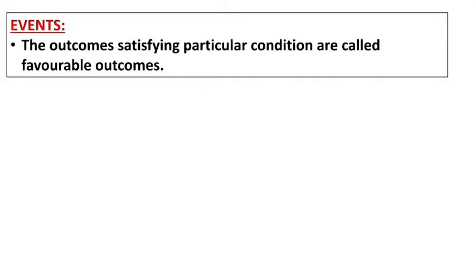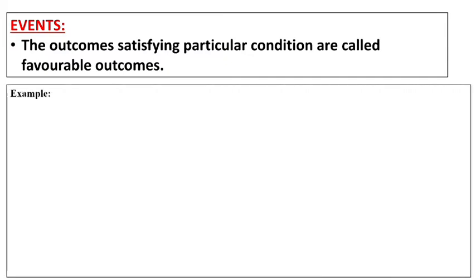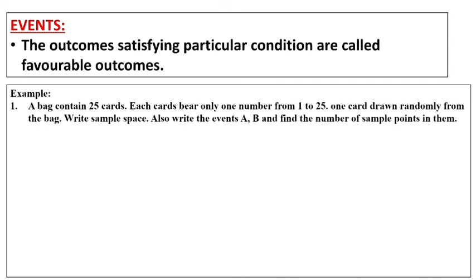Start. We'll explain about the events. In the last video we learned about the sample. Now events: the outcomes satisfying the particular conditions are called favorable outcomes. For example, a bag contains 25 cards. Each card bears only one number from 1 to 25. One card is drawn randomly from the bag. Write the sample space. Also write the events A, B and find the number of sample points in them.